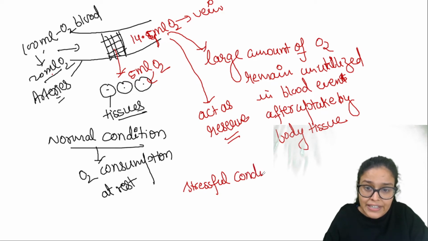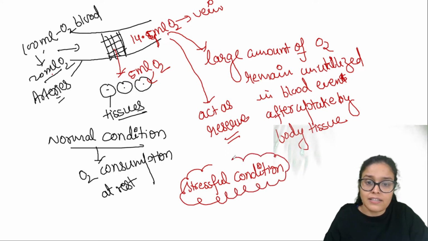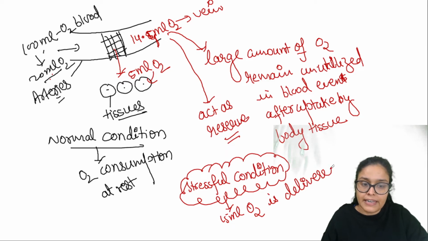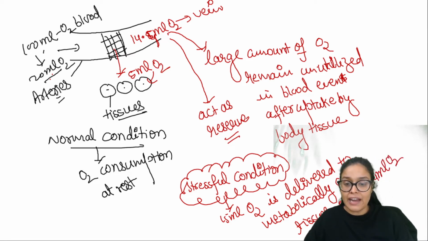During stressful conditions or while you are doing exercise, जब बहुत खतरनाक एक्सरसाइज कर रहे हो, राइट, while you are doing exercise, in that condition, out of 20 ml oxygen, 15 ml oxygen is delivered to metabolically active tissue. Metabolically active means which is working. So it would be delivered to the metabolically active tissue, and only approx 4.4 ml oxygen remains unutilized.